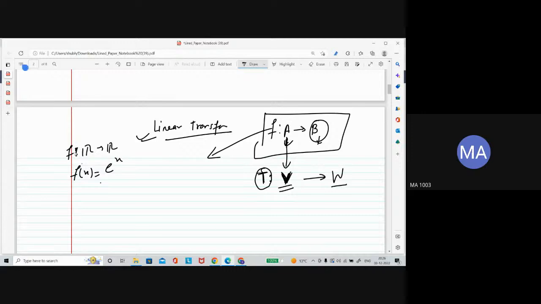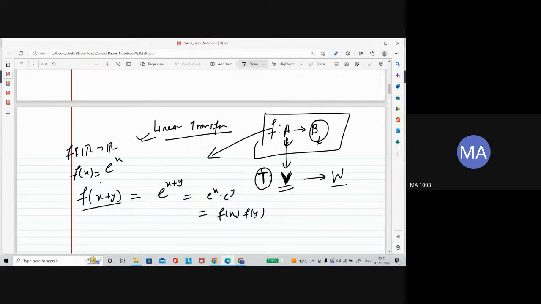Now if you take f of x plus y, think about this one. This could be written as e power x plus y. Think of x and y as two numbers. So this can be changed to e power x times e power y. See that this is f of x and this is f of y.